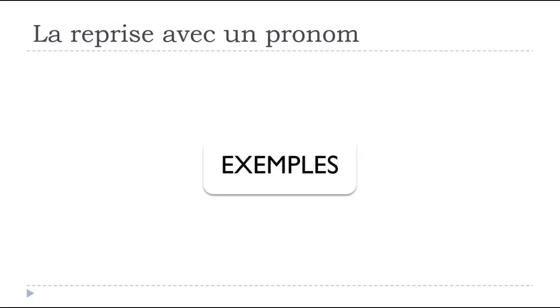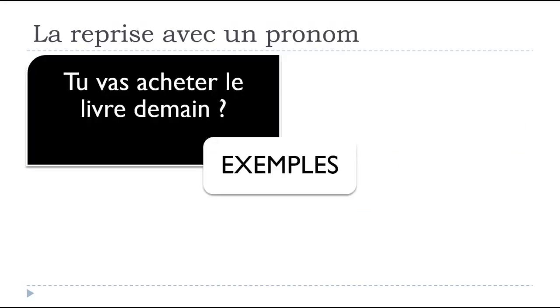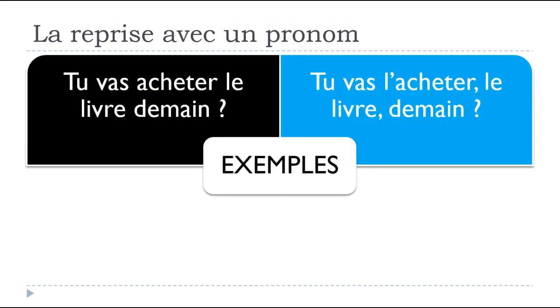Let's see now a few examples. The first one uses a nom commun, le livre. So you've got the question, tu vas acheter le livre demain? Are you going to buy the book tomorrow? The first reflex would be to use the pronoun as we saw.